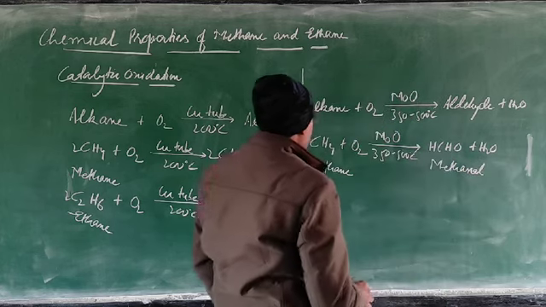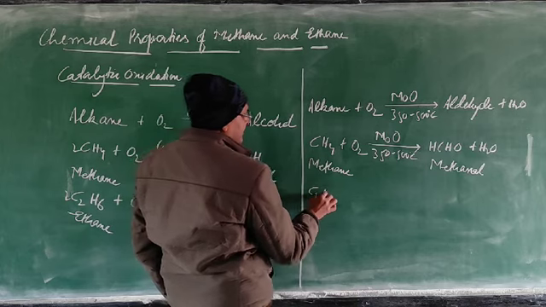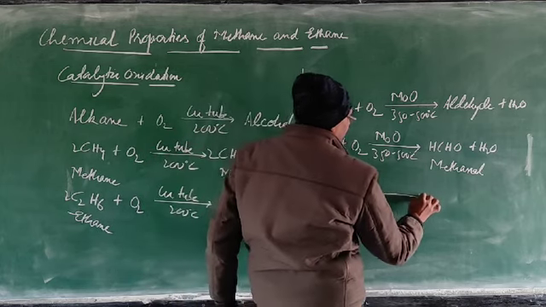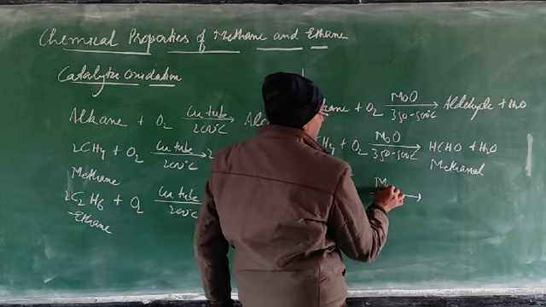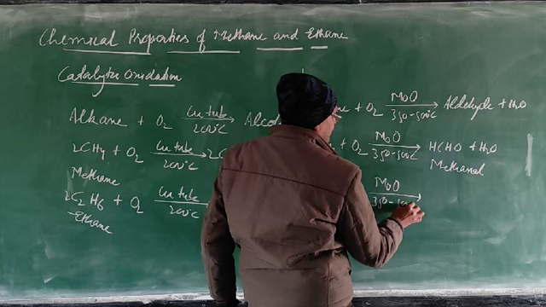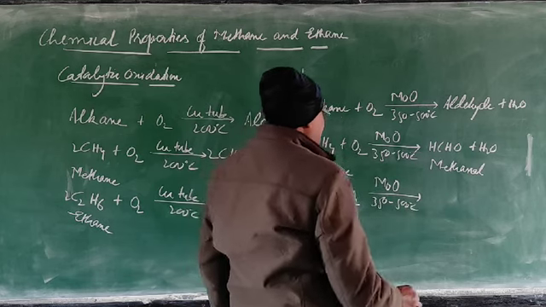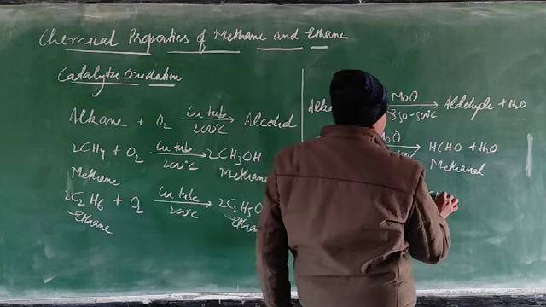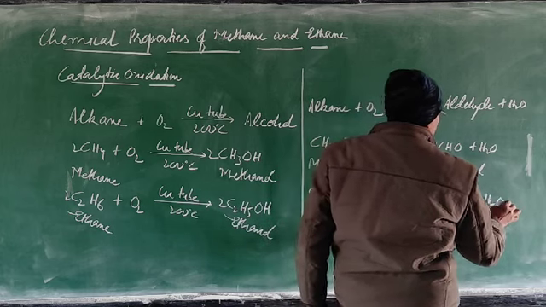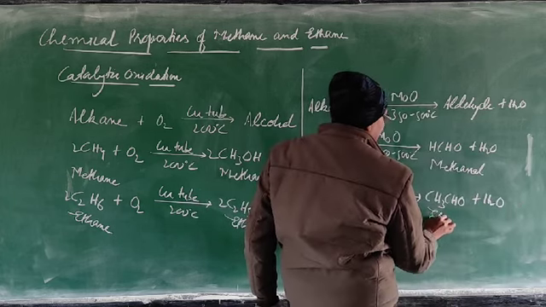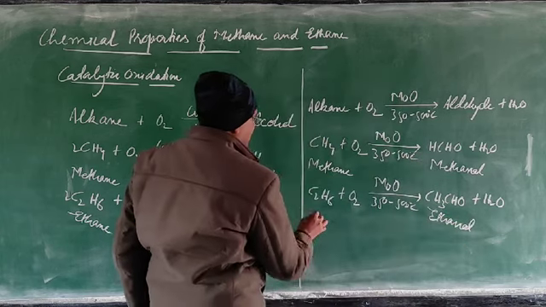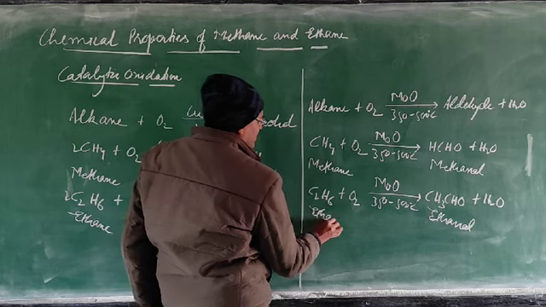In the same way, if you take ethane combined with oxygen in the presence of molybdenum oxide, at a temperature of 350 to 500 degrees Celsius, this will give CH3CHO plus H2O. This one is ethanal, and that one is ethane.